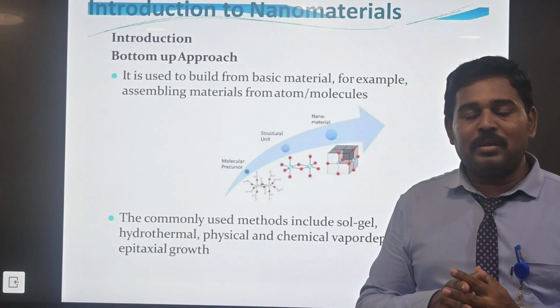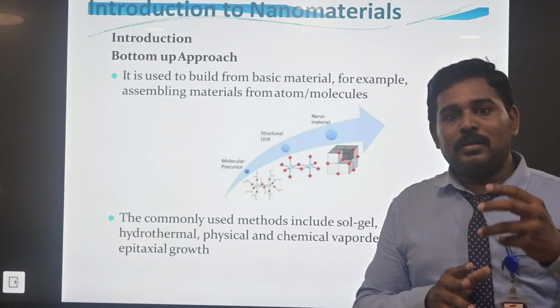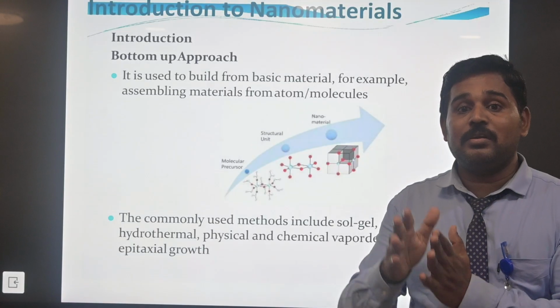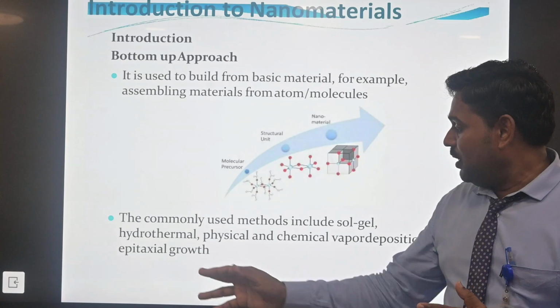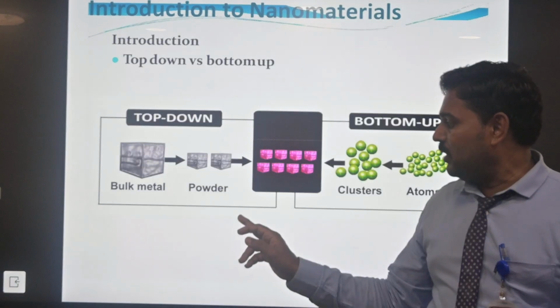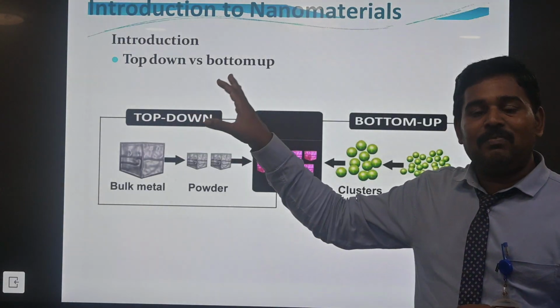So solvent means a liquid in which the atoms will be dissolved. Again the cluster forming, and again the next process will be dry formation. Next, the nanomaterial will be formed. That is a form of isothermal, physical and chemical vapor diffusion and the external physics. The method will be shortlisted through the synthesis of nanoparticles.